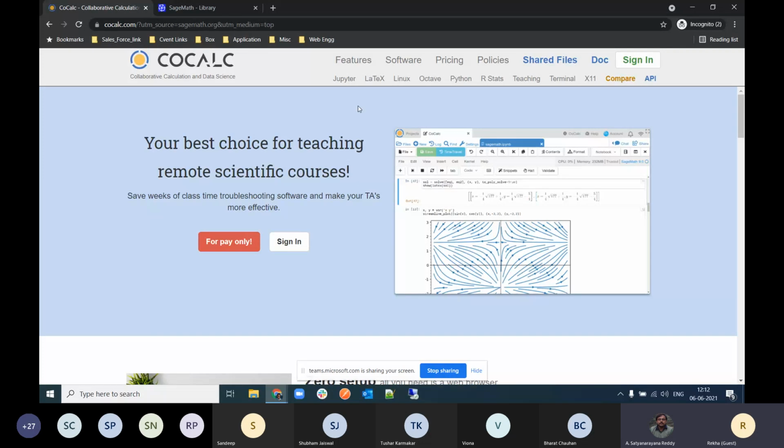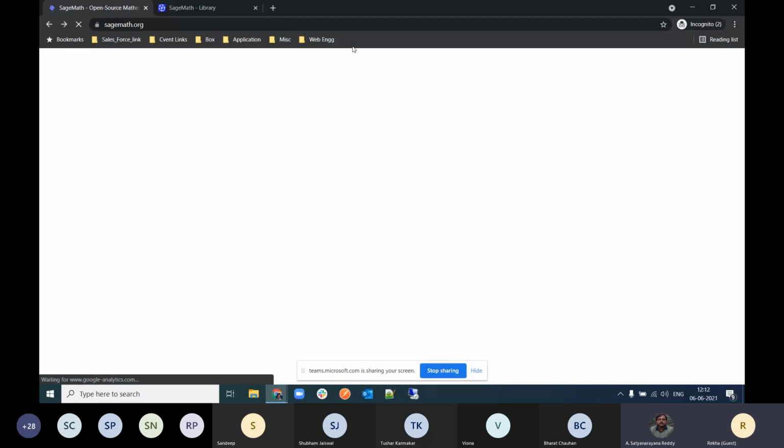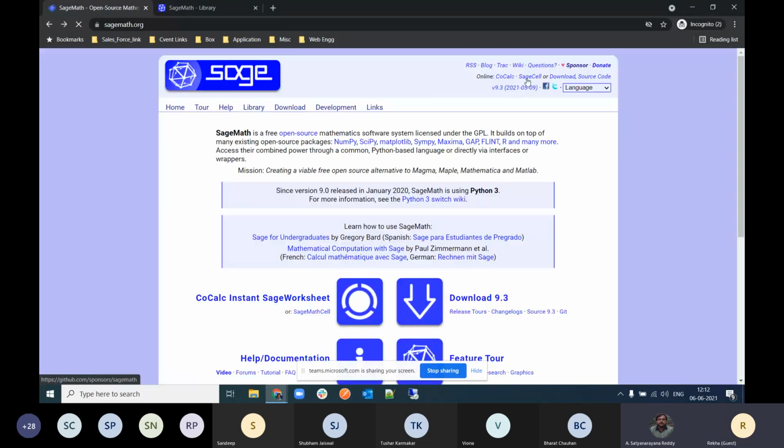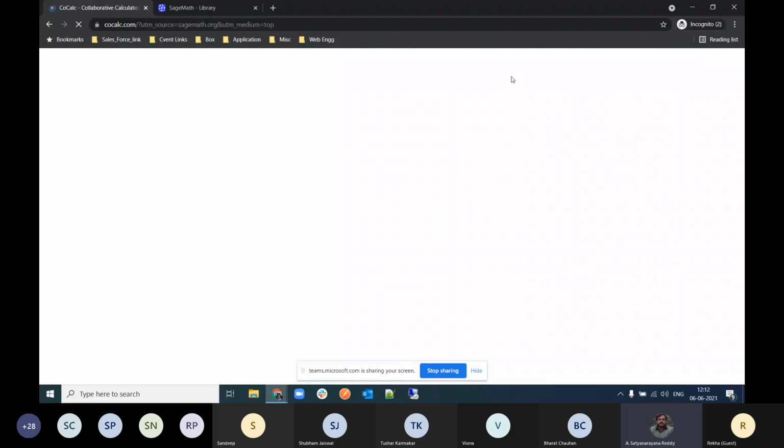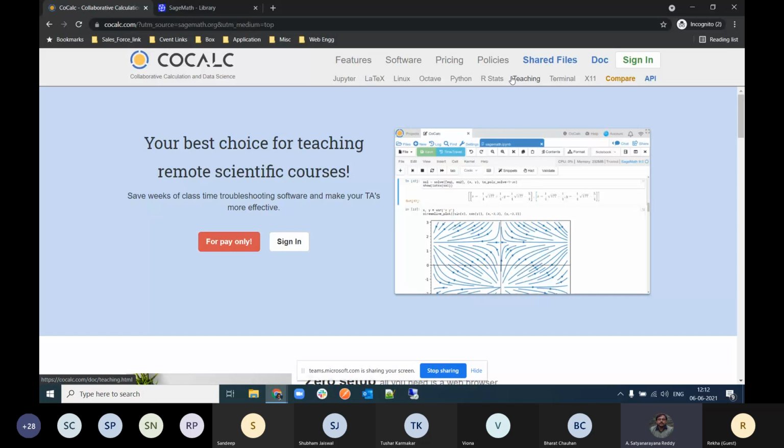I can show you again. If someone has not followed, then please do it again with me. I think they have done it. Everyone has done it. Okay, so here on the top right side is the CoCalc button. Just press it, then you will arrive at that page. If someone is facing difficulty, please let me know, so that I will wait for him or her.